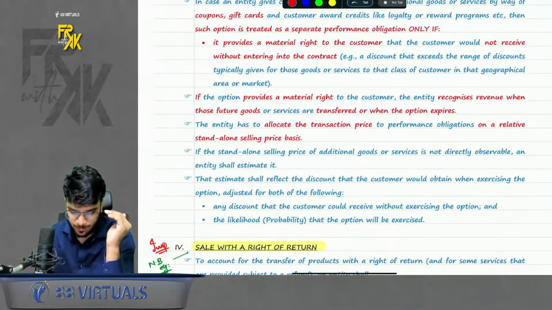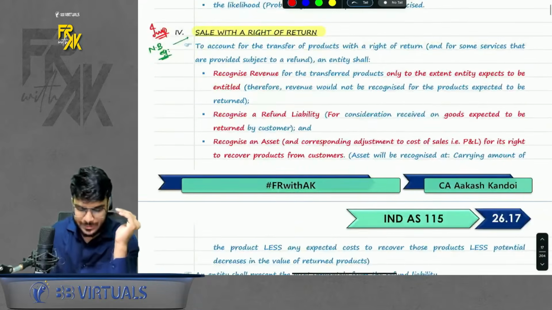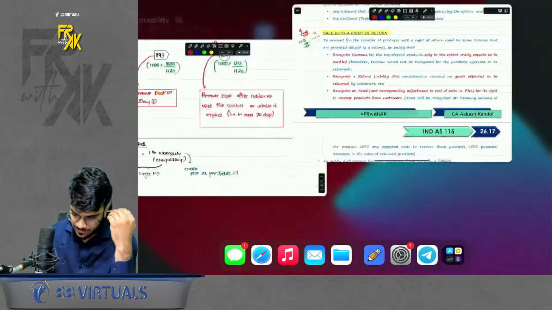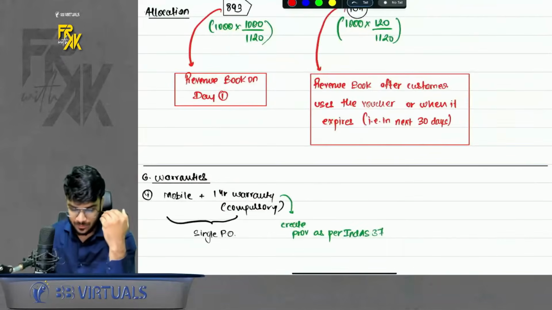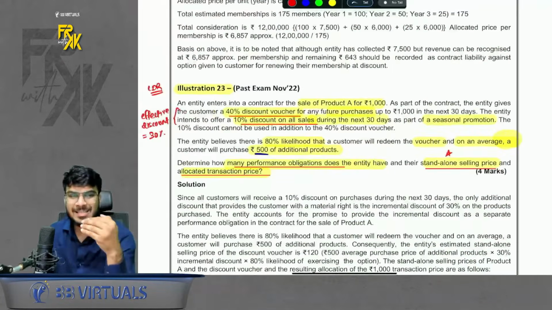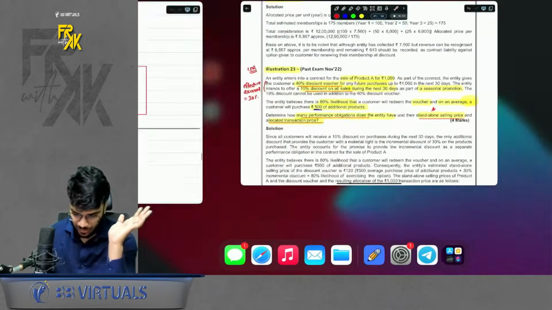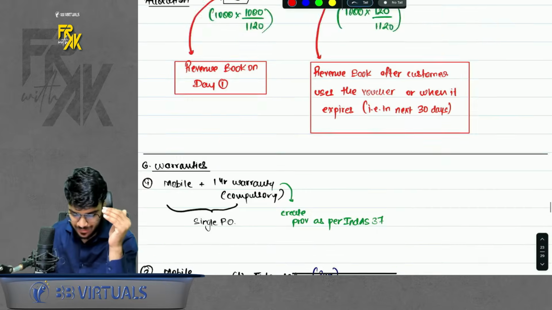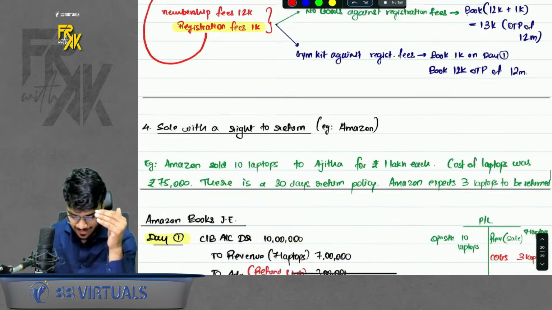Yes? Chalo. Next point is sale with a right to return. What is the meaning of this? Sometimes what happens is company makes a sale to the customer with an option that customer can return the goods in future. Okay. So how to book the revenue? Please have a look here. That is sale with a right to return. So I took one example here. I will try to explain everything with the help of example.